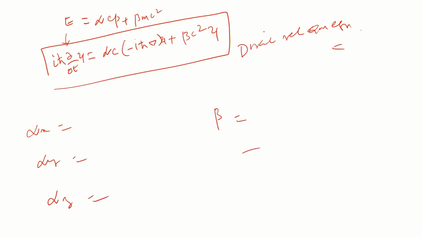Here we have to find the alpha x value, alpha y value, alpha z value and beta value. These four are matrices, and the four matrices are called Dirac matrices. The evaluation of Dirac matrices is a lengthy process to be taken in the next session. So, with this all the three quantum mechanical equations are over, and finally, Dirac's equation seems to be a valid relativistic quantum mechanical equation. Thank you.